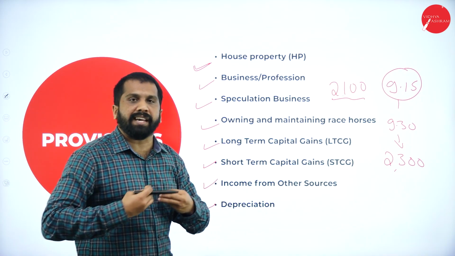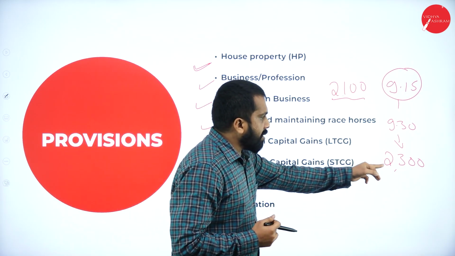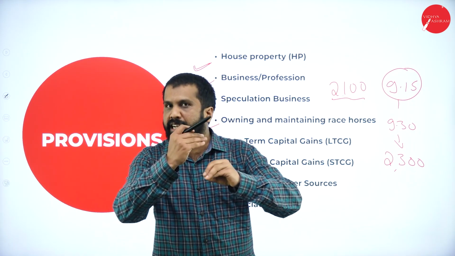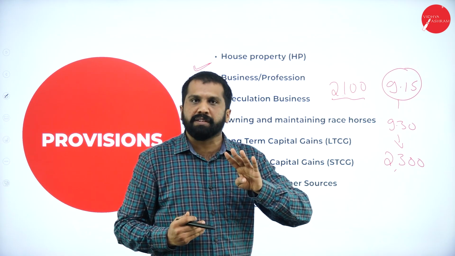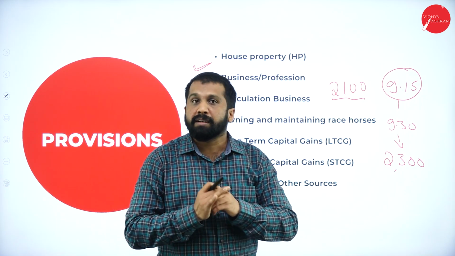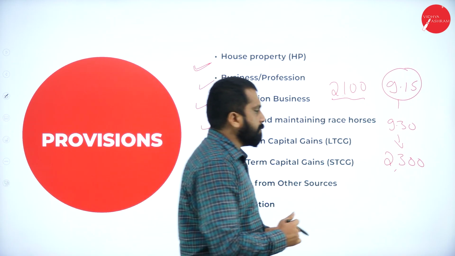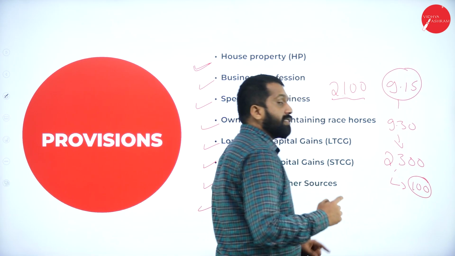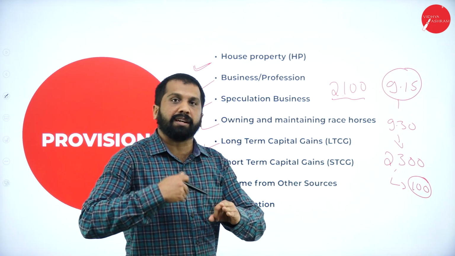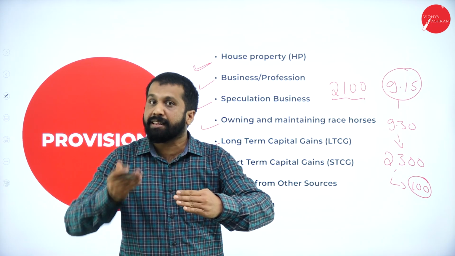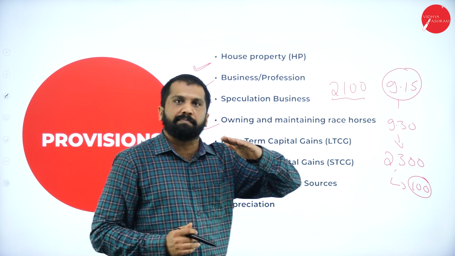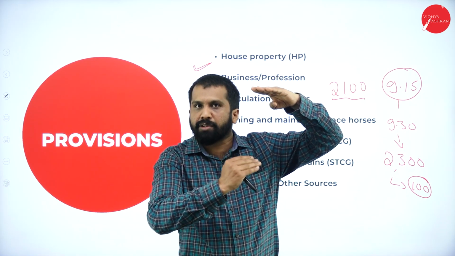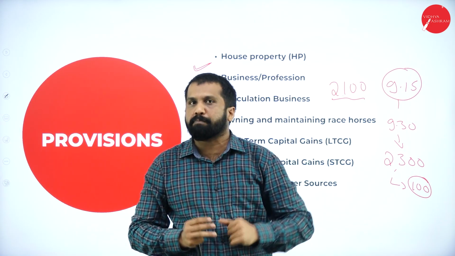Then what will we do? Like me, I'll do this. 2,300 is almost the highest price. Definitely it will fall 30 to 40 rupees. What I'll do is give a sale call on 100 shares. In the share market, you can do it the opposite way also. First you can sell, later you can buy. Whenever the price is too high, you can sell. Later when it comes down, you can buy. That difference will be your profit.